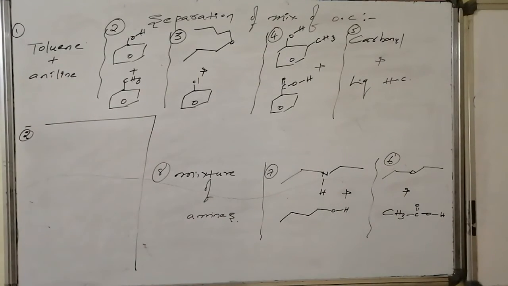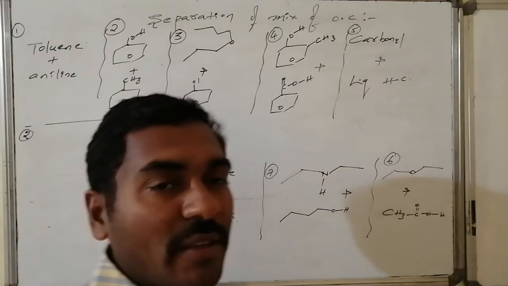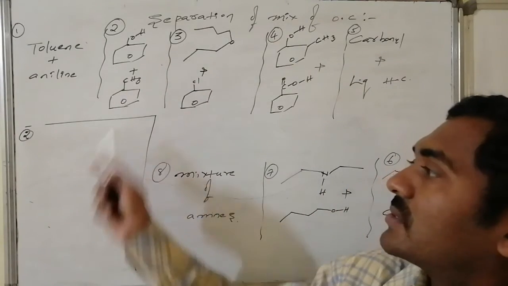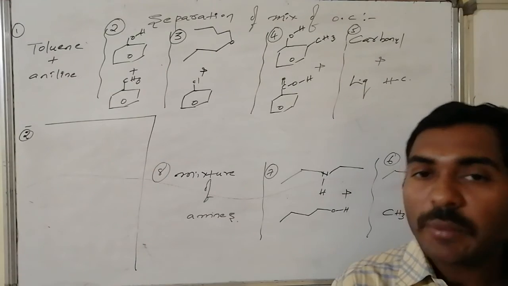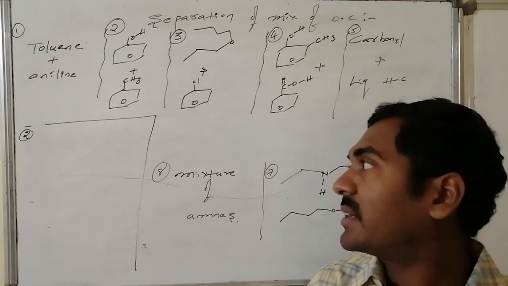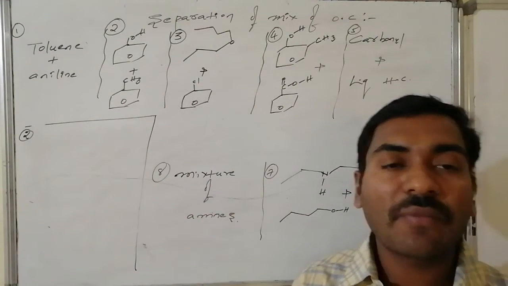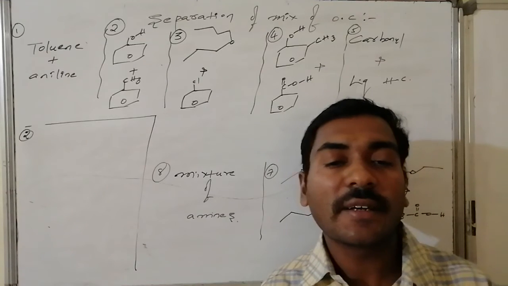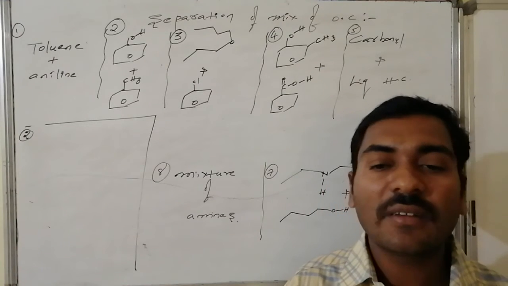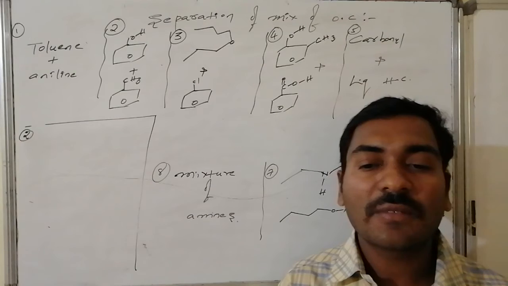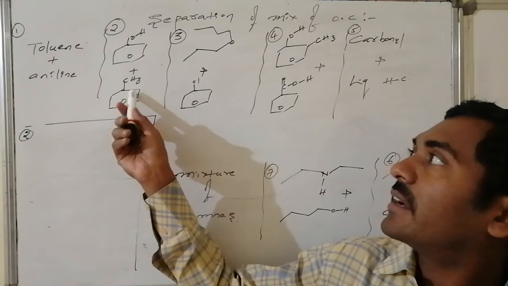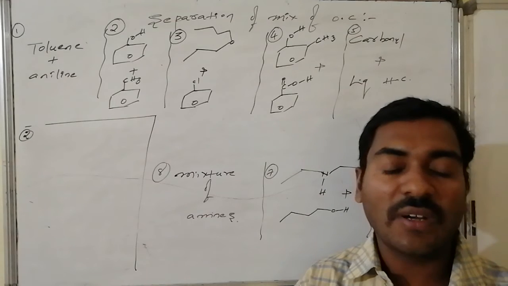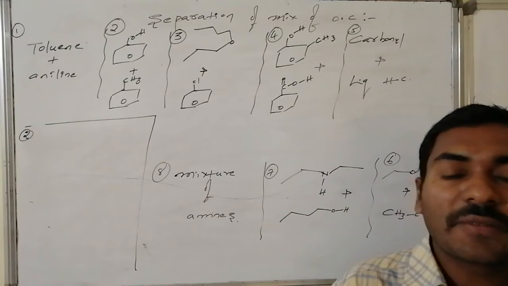The second mixture, phenol and toluene, is separated by reacting it with sodium hydroxide solution. Aqueous sodium hydroxide combines with phenol, forming sodium phenoxide, which enters the aqueous layer. Further reaction under acidic conditions regenerates phenol. Thus separation of the organic layer and the aqueous layer, followed by retaining the organic compounds, is possible.